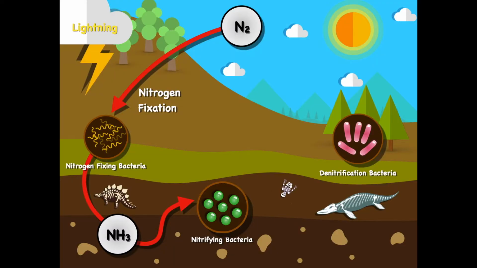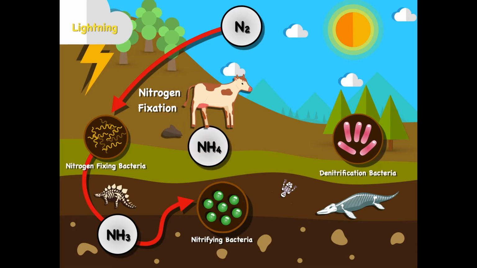Now, the next step here is nitrifying bacteria, and nitrifying bacteria are going to do one of two things. They're going to take animal waste, which is usually in the form of ammonium, and convert it into nitrogen dioxide, or NO2. Or they're going to take the ammonia and convert it into NO2 there. That process we call nitrification.